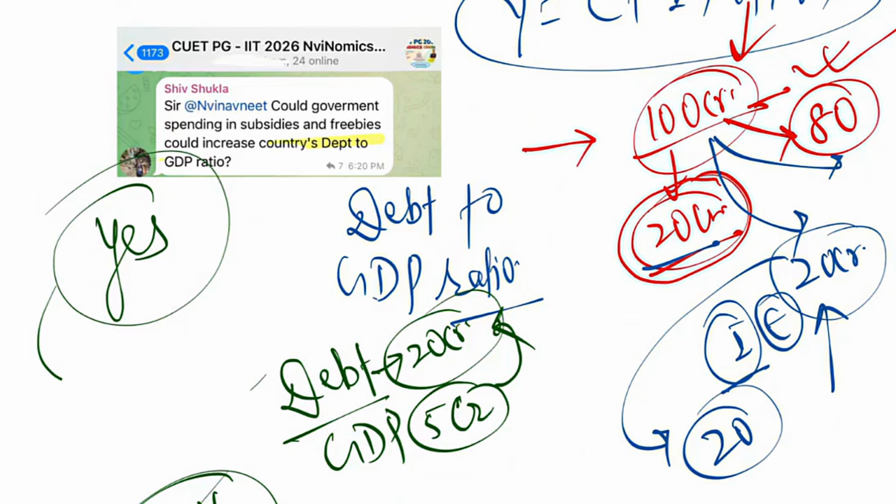अब कोई doubt? So yes, these things are actually an unnecessary burden from the public expenditure point of view. If you see these days, lots of things have changed. पहले developmental और non-developmental, प्रोडक्टिव और अनप्रोडक्टिव होता था, लेकिन फ्रीबीज को हम डायरेक्ट प्रोडक्टिव नहीं बोलते और डायरेक्ट अनप्रोडक्टिव भी नहीं बोल सकते, क्योंकि वहां पे पब्लिक में एक रोष पैदा हो जाएगा कि sir, these are also important for welfare.